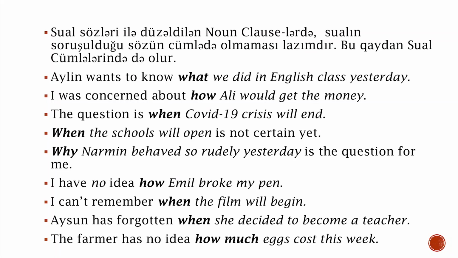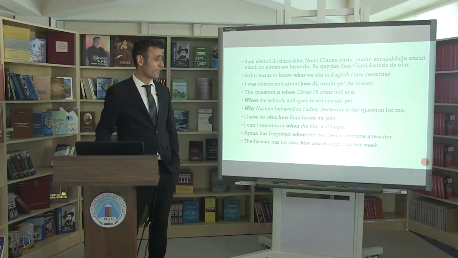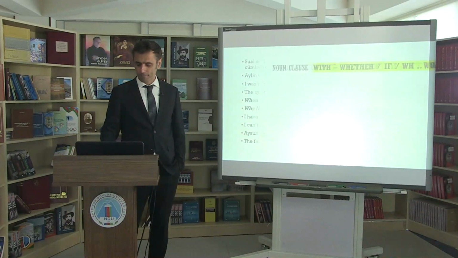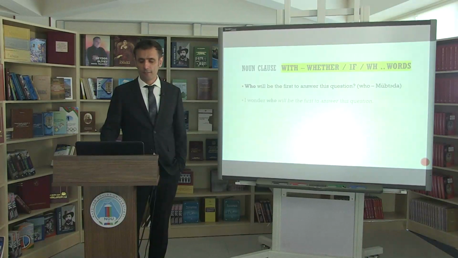So these are examples of noun clauses. There are different examples of noun clauses. So let's look at more examples. Who will be the first to answer this question? I wonder who will be the first to answer the question.